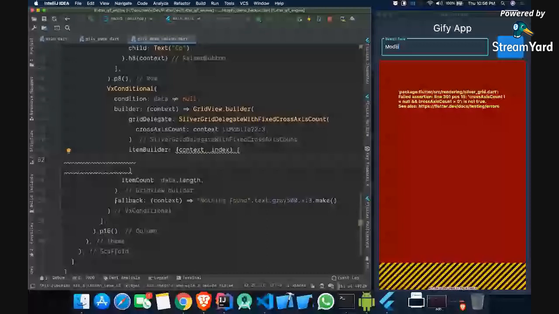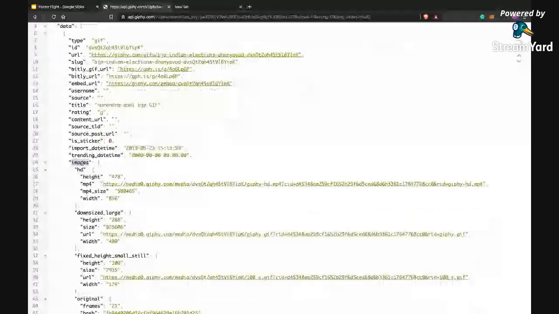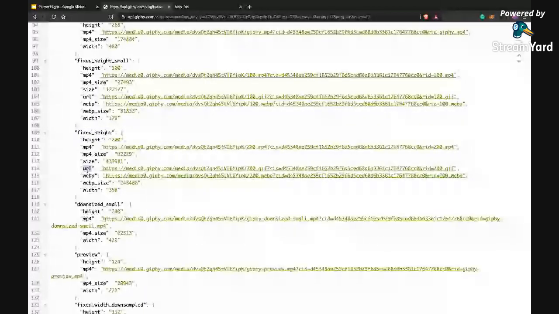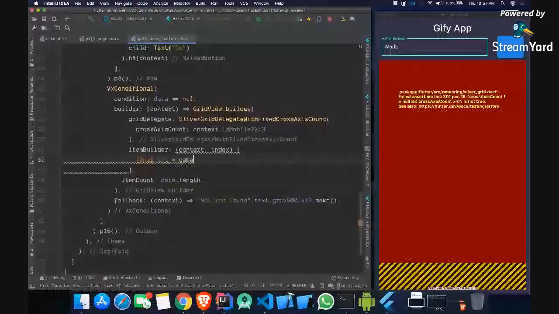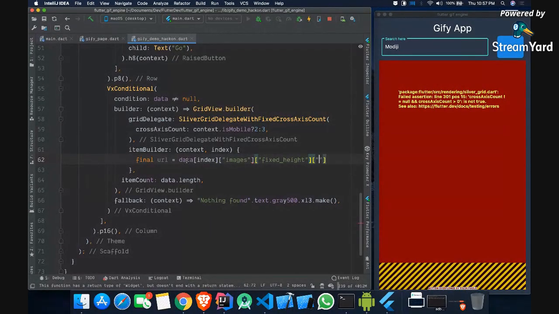If you see here, it's inside images. Inside images we have fixed height, and inside fixed height we have URL. So we need the data of this particular index, then images, then fixed height, and then URL.